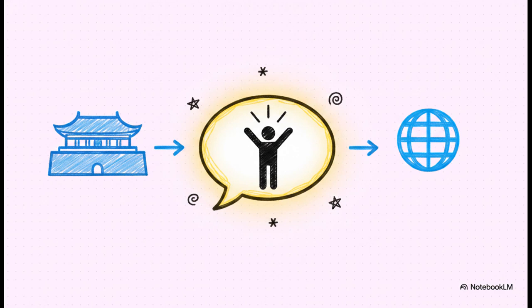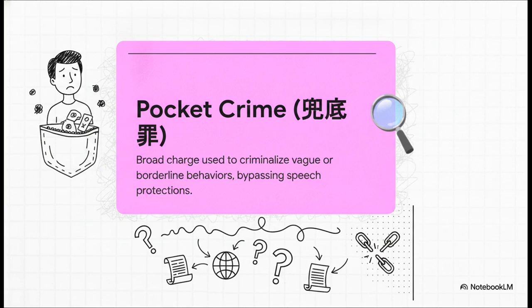This perfectly illustrates the similarity in how both domestic and global laws protect our right to speak. The wording might differ just a bit, but the core principle? It's identical. The right to hold and share an opinion is the absolute baseline of human dignity. So, how did the AI apply this global standard to Dr. Chen's case? Well, the AI models flagged a highly concerning risk here: the use of a pocket crime to punish a citizen just for forwarding online articles.